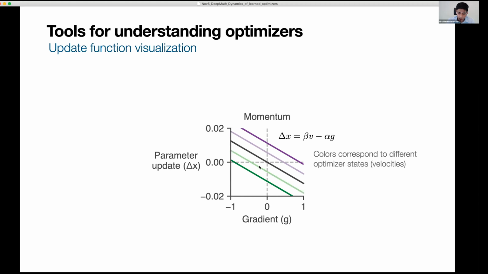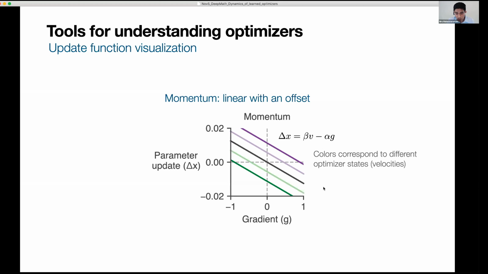What I'm plotting in these different colored lines is exactly this input-output function, the parameter update as a function of the gradient, but for different values of the velocity variable V. As you can see, the effect of the momentum state is to induce a vertical shift in this update function. Momentum is still a linear function, but now it has this vertical offset.